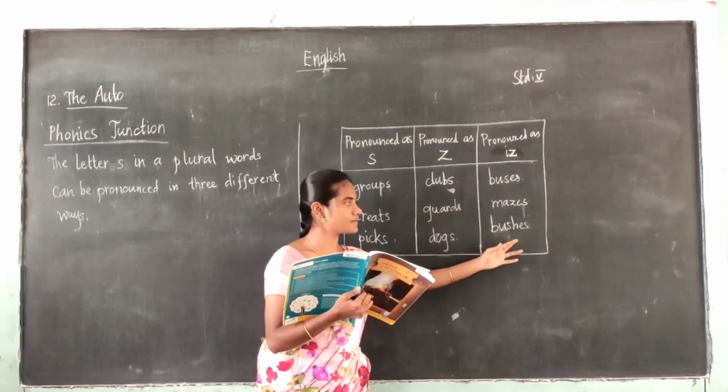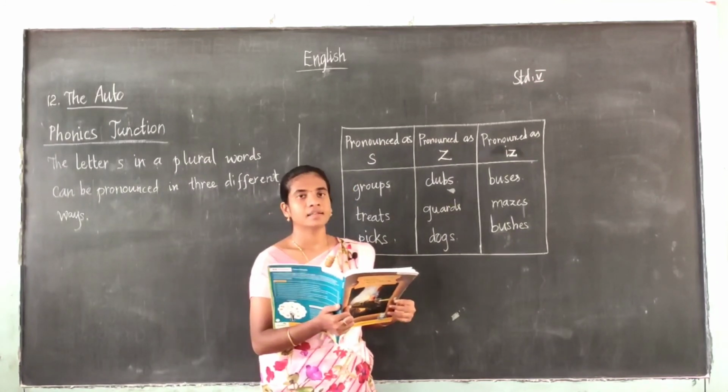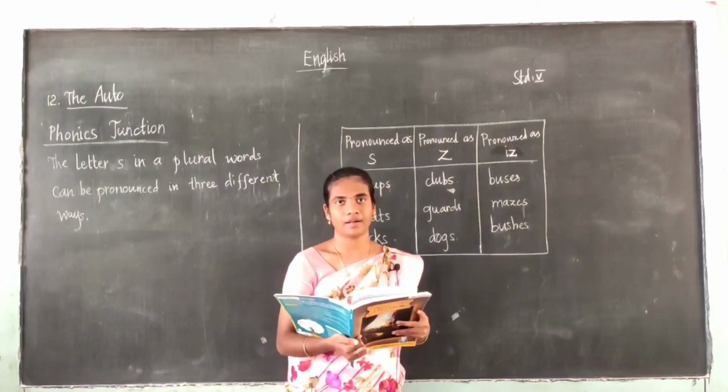And the next ones, words in which S is pronounced as iz, connect with the red crayons.